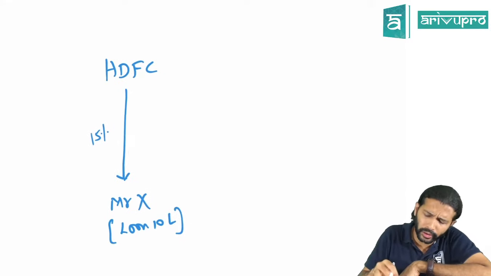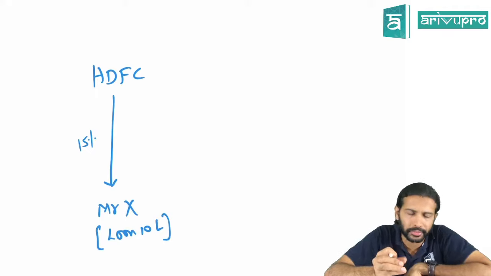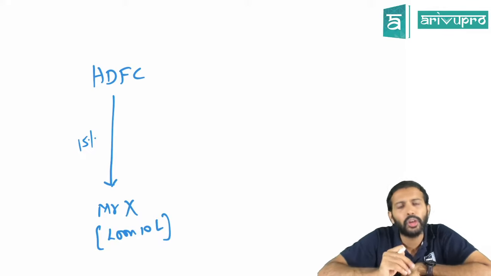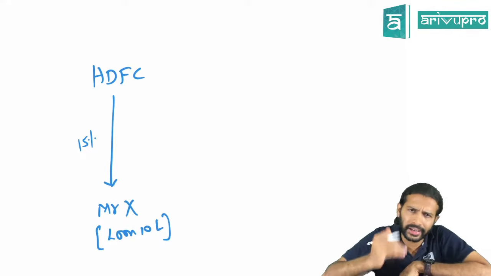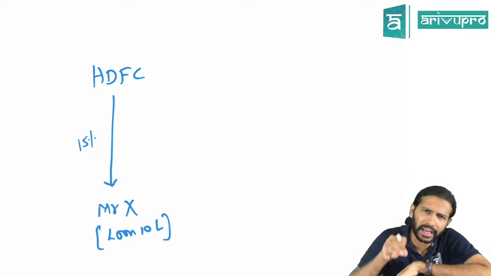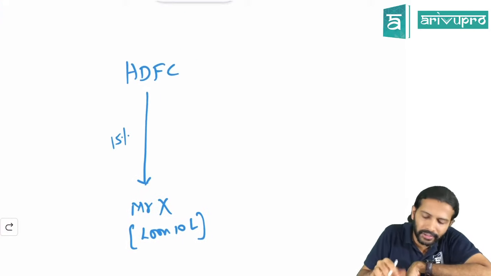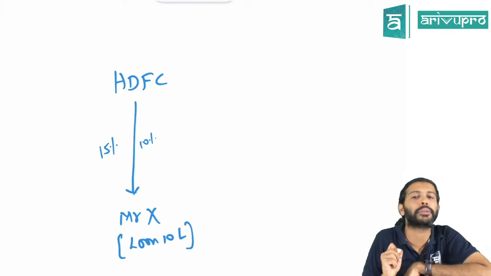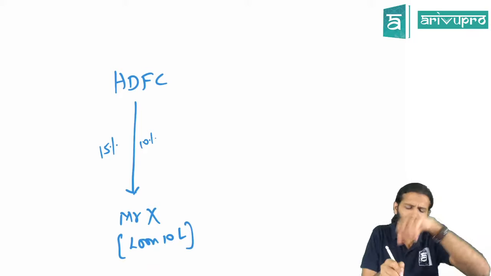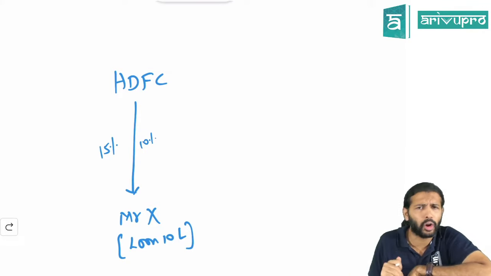HDFC Bank told him, if any person with a good credit score, a high net worth individual, can give you a guarantee on your behalf for this particular loan amount, then we can reduce the interest rate to 10%. We can offer this loan at 10% provided somebody can give the guarantee on your behalf to the bank.